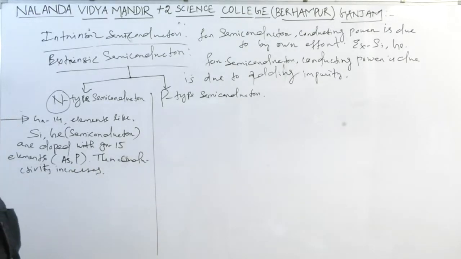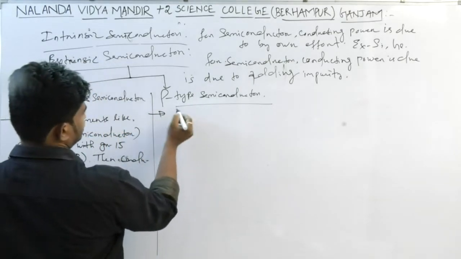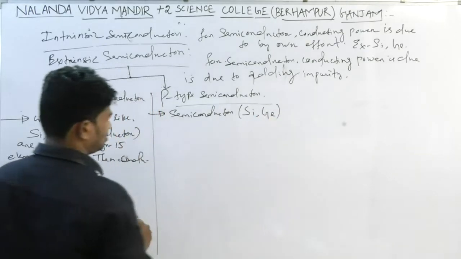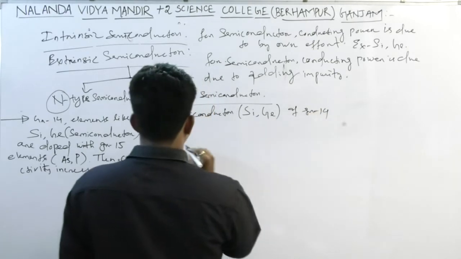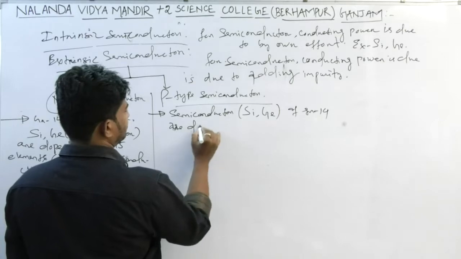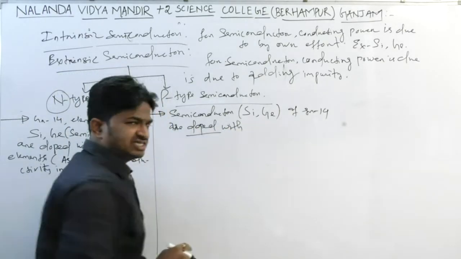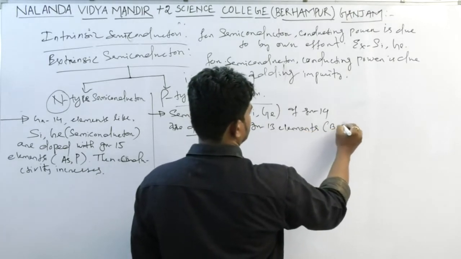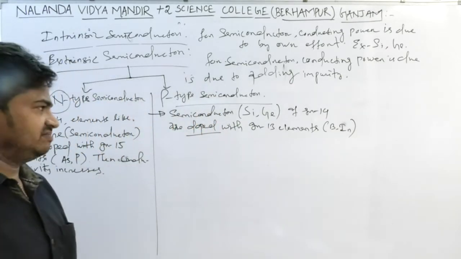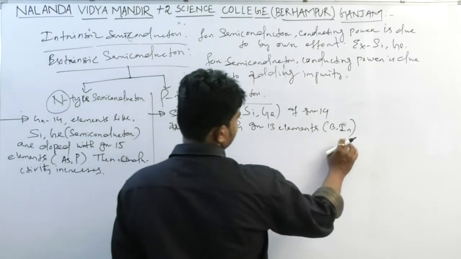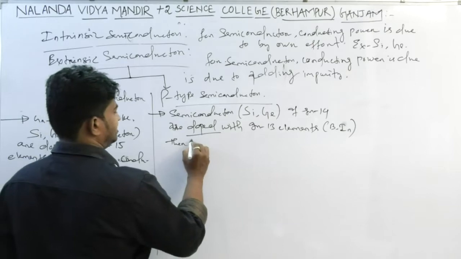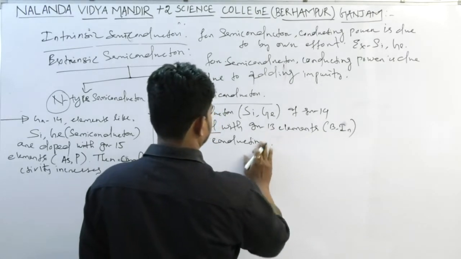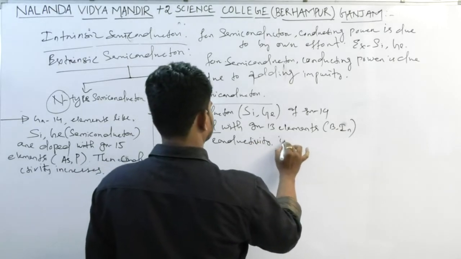So this is N-type semiconductor, and P-type semiconductor means the semiconductor, silicon or germanium of group 14, is doped, meaning adding impurity, with group 13 elements like boron, aluminum, indium, etc. Then its conducting power or conductivity increases.